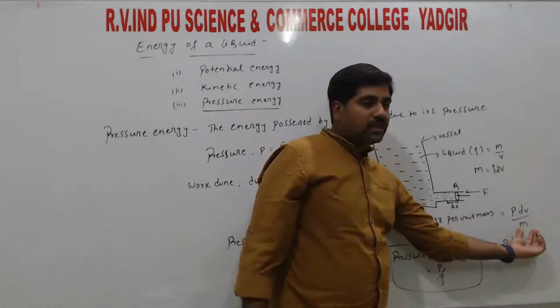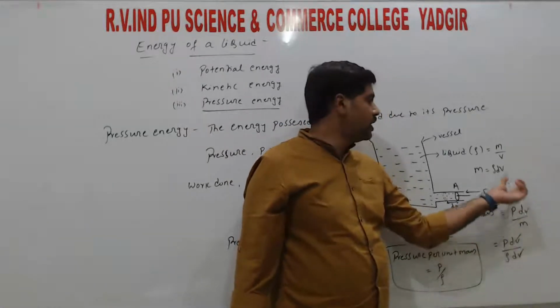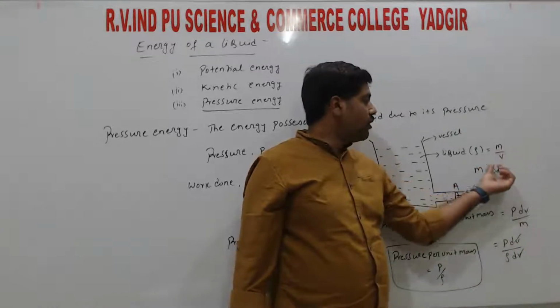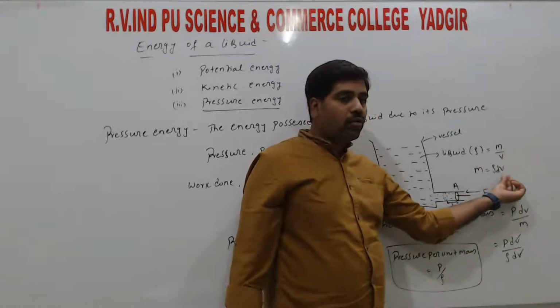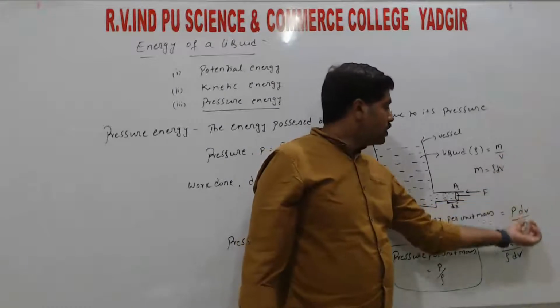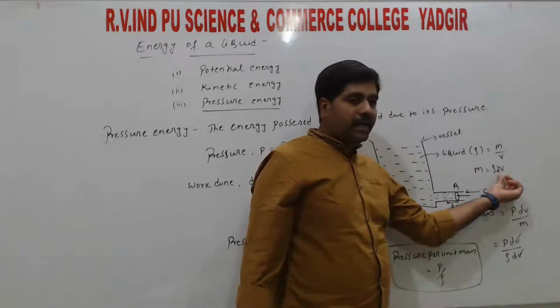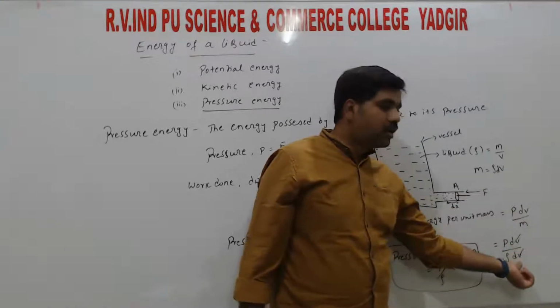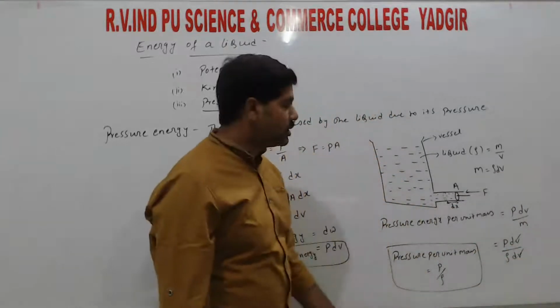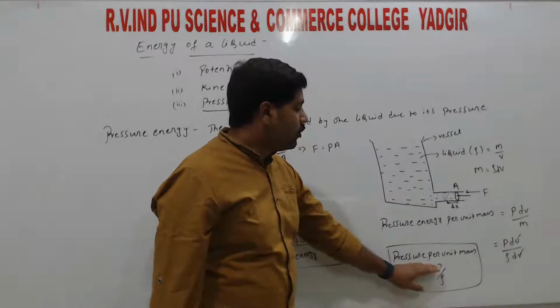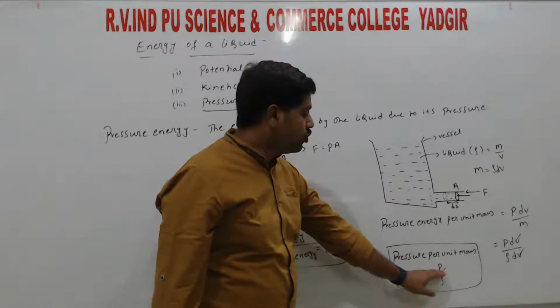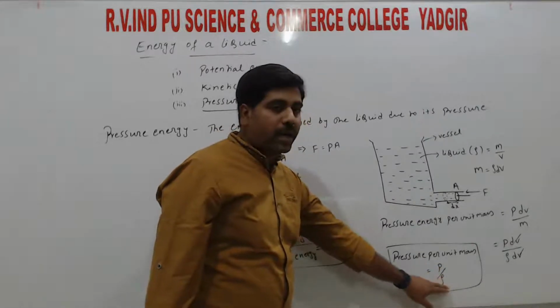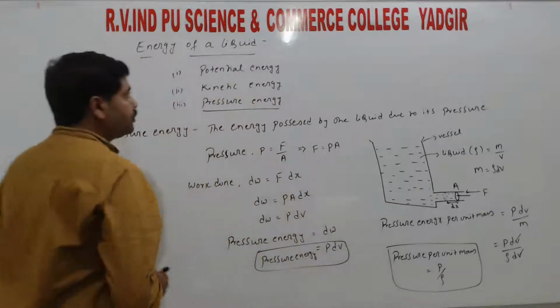So replacing this mass in terms of density: density is equals to mass by volume. So mass is equals to rho into volume, right? Since the displacement is small, we need the small volume. So hence m is equals to rho dV. In the numerator and denominator, the small volume cancels. So finally we get pressure energy per unit mass is equals to pressure divided by density, right?